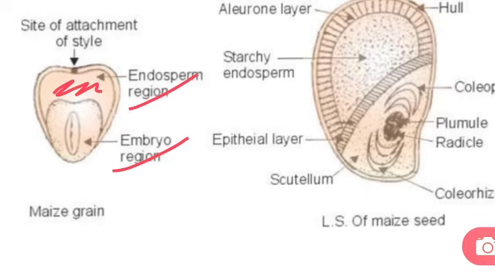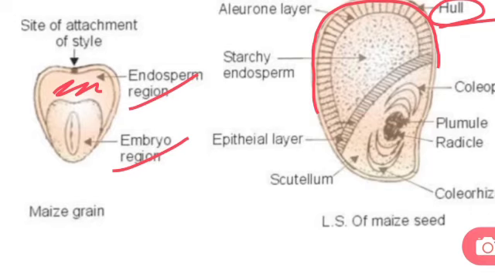Now if we see the LS of maize seed, in maize the fruit wall and the seed wall join together to form the outer protective layer. So this wall is the outer protective layer.